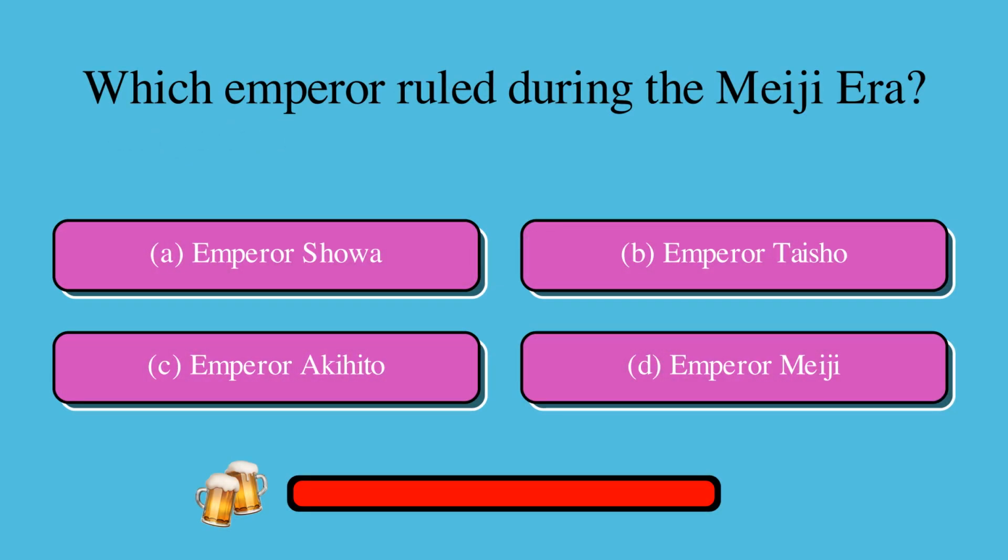Which emperor ruled during the Meiji Era? Is it A. Emperor Showa, B. Emperor Taisho, C. Emperor Akihito, or D. Emperor Meiji? The correct answer is D. Emperor Meiji.